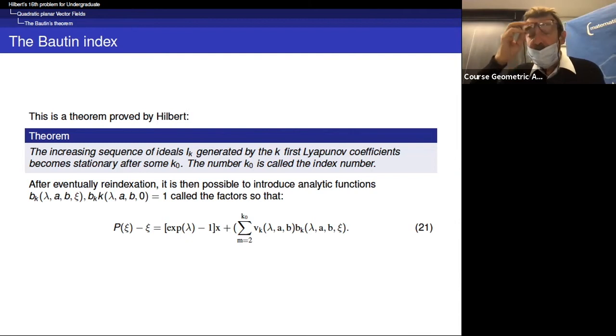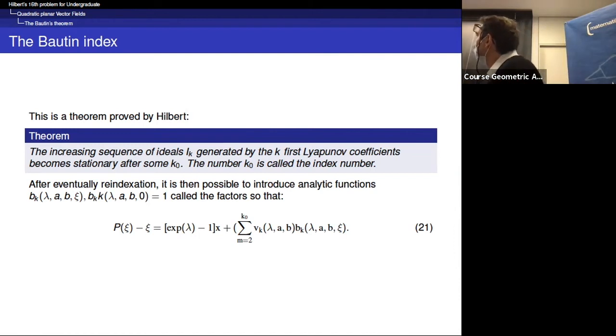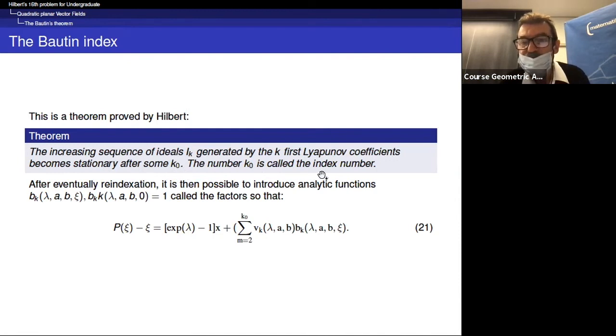And by some strange, in fact, Hilbert himself proved this key theorem that this increasing sequence of ideals necessarily becomes stationary after some k0. So we have a natural index number, which we call the Bautin number.